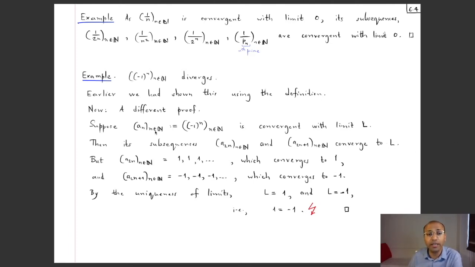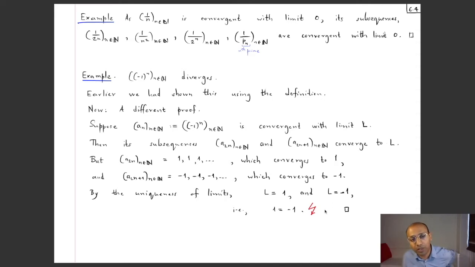Similarly, the oddly indexed subsequence is really the constant sequence -1, -1, -1, -1, and so on, and that we do know is convergent with limit -1. So this L has also got to be -1. So we have got that L should be equal to 1, as well as L should be equal to -1. In other words, 1 should be equal to -1, but that's of course absurd.